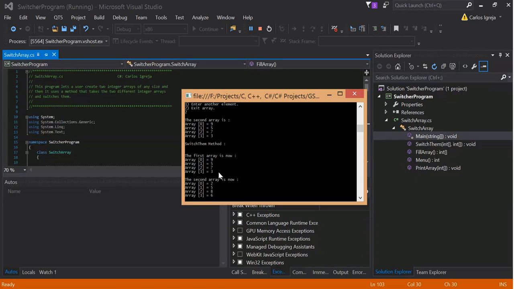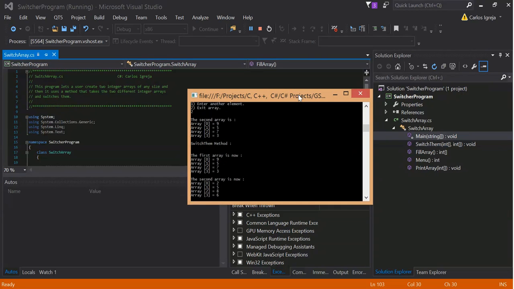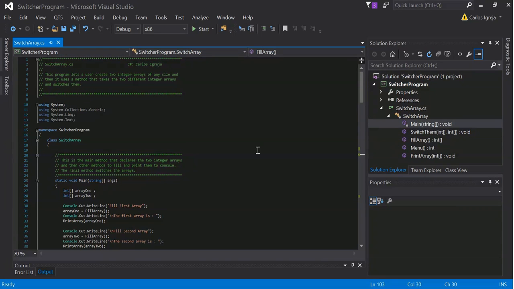The 9, 5, 7, 3 is actually in the first array now, and you can see this was the second array I just created, and then the switch them method was executed and it switched them around. So the first array is now basically the second values I entered. It's pretty simple. Just close it out there.